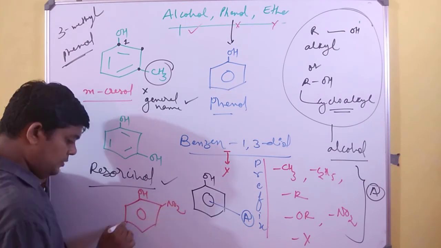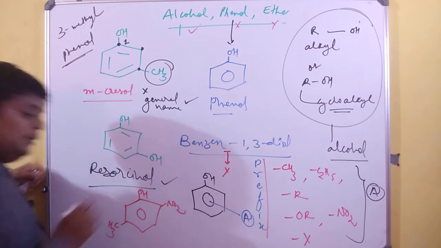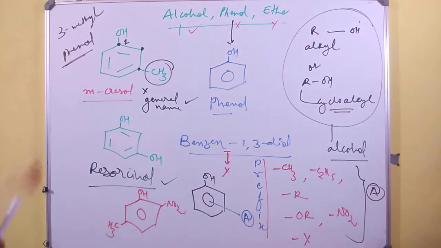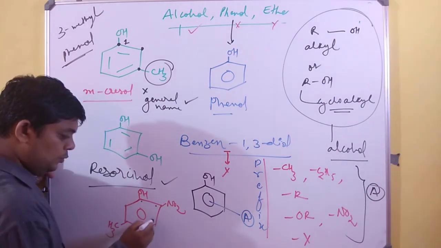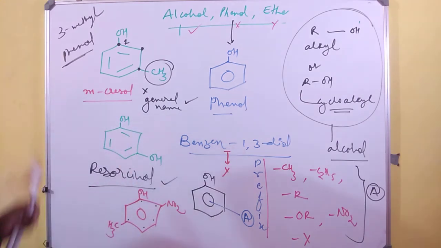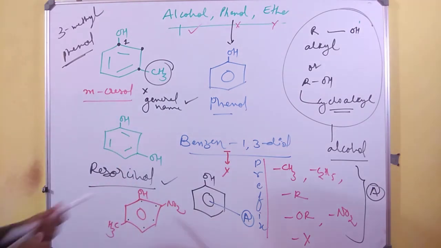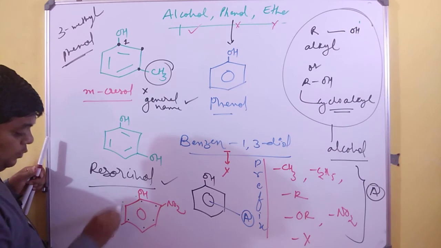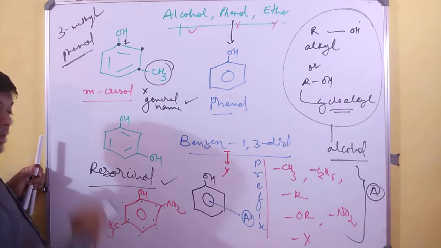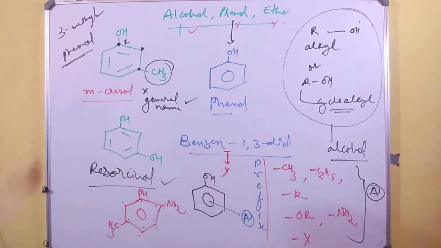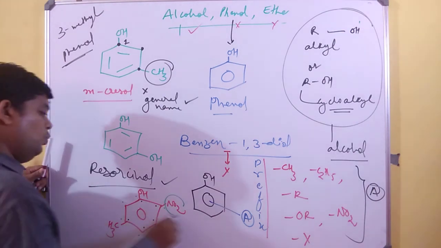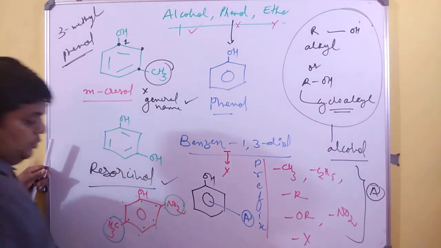And therefore, I'll just show you one simple example. It is nitro and it is methyl group. I'll write 1, 2, 3, 4, 5. I will not go this way because if I go this way, it will be 1, 2, 3, 4, 5, 6. Coming from the black way, it is 2, 5. Coming from the green way, it is 3, 6. So it's a 2, 5 substitution.